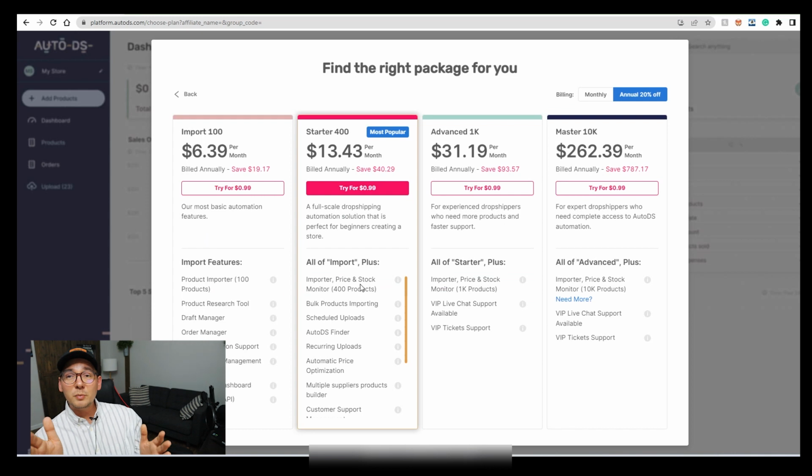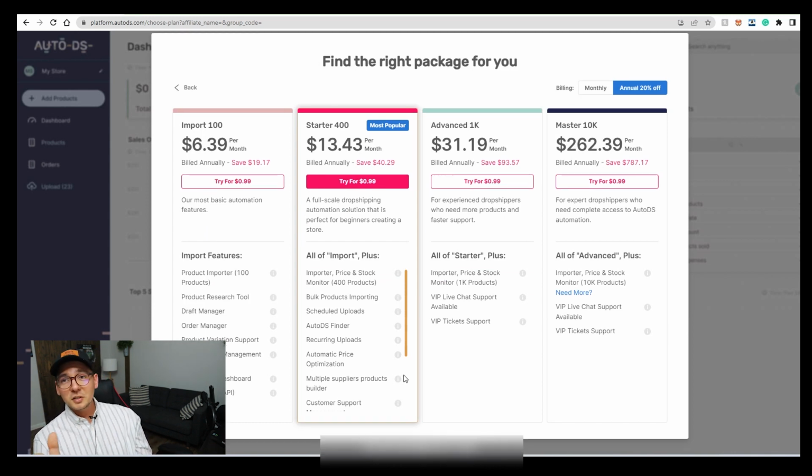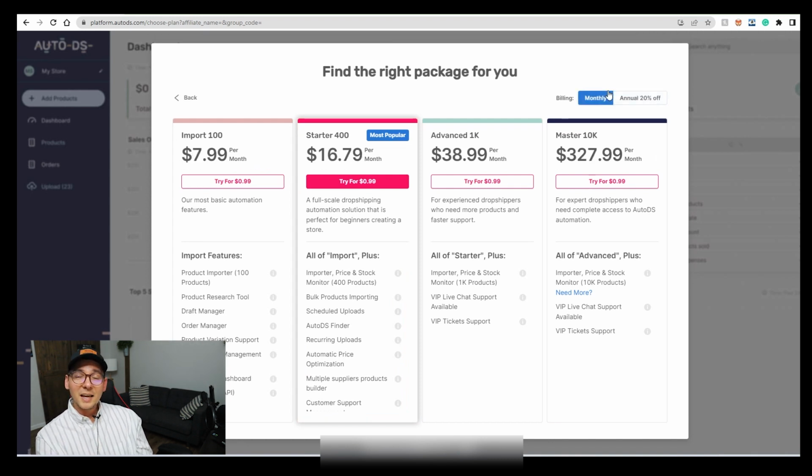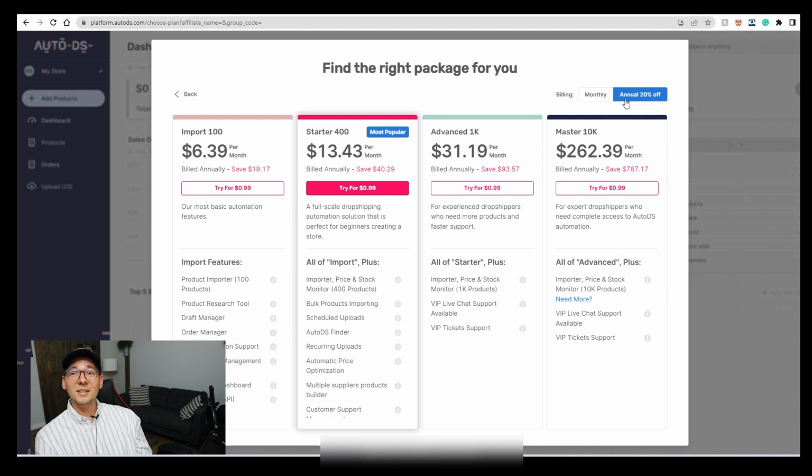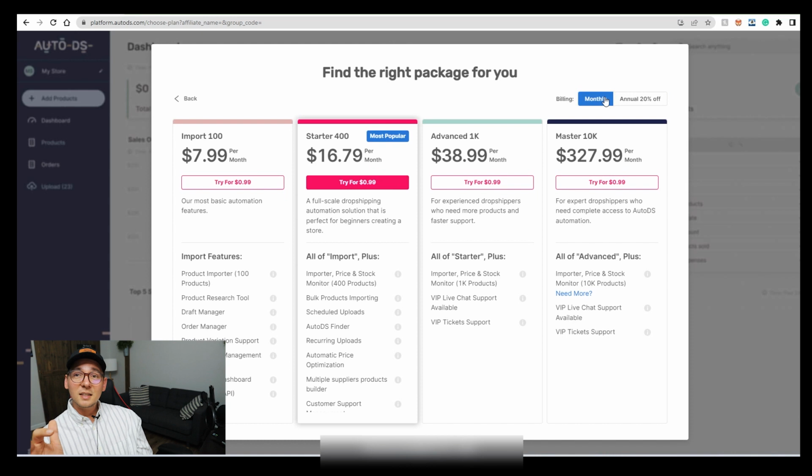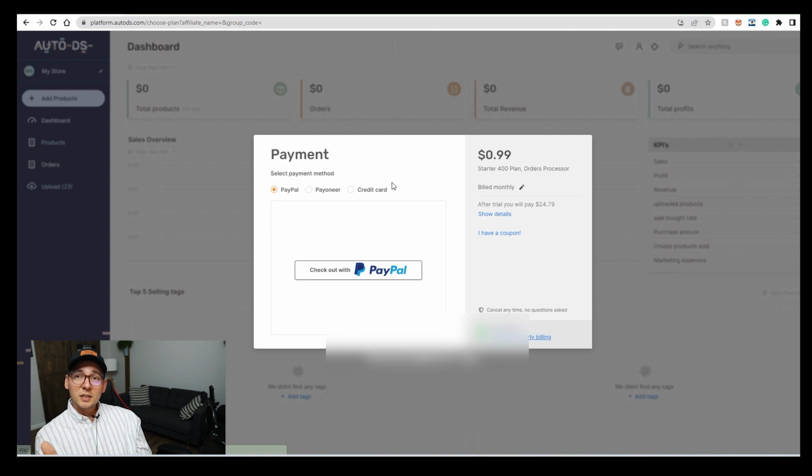After that, you will see their pricing plans. You can pick a monthly or yearly plan. If you're starting out, I would suggest using the monthly plan, and then you can always come back and change it to the yearly one and get a little bit of discount. But the most popular option is the Starter 400, which means you can list the first 400 listings, and I'll go with the monthly option. That means that you will pay $16.79 after your free trial expires. So you can pay using PayPal, credit card, or Payoneer account, and once you pay for the service, you're gonna be taken to the main dashboard.